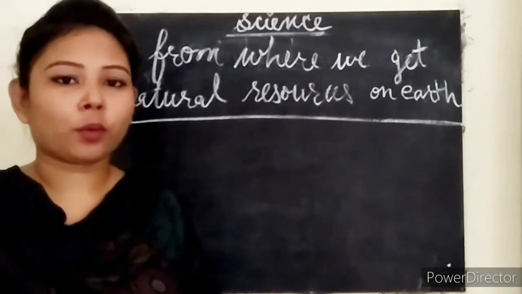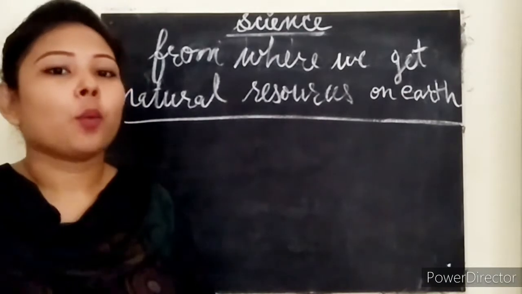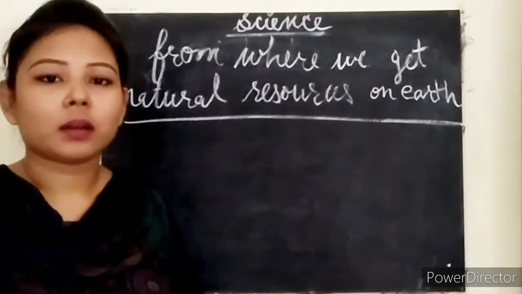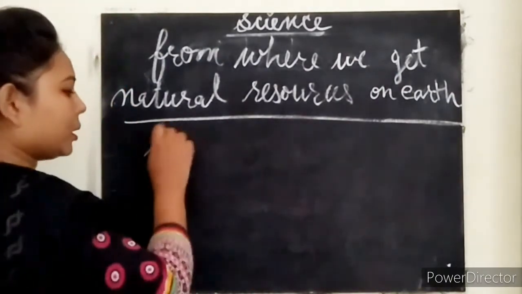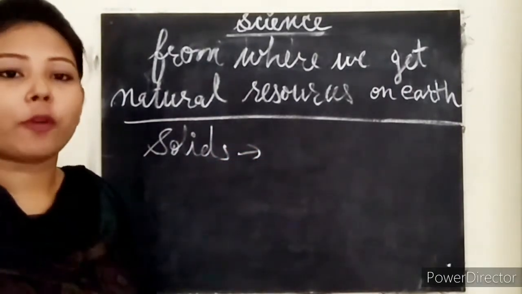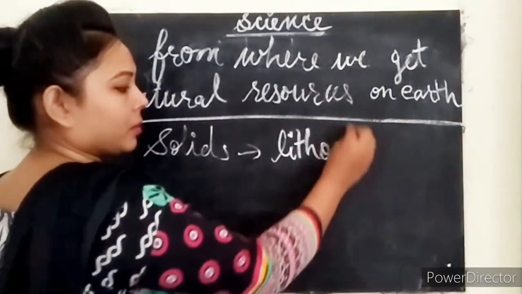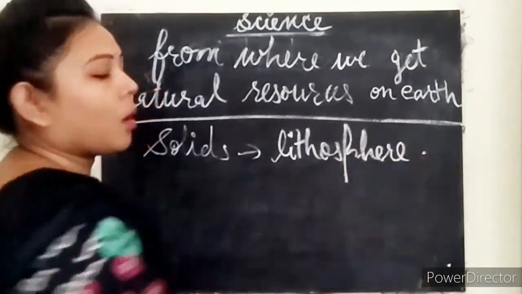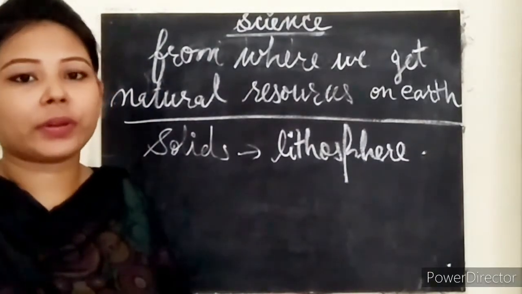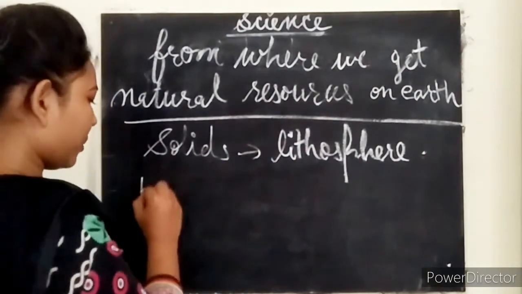Next we have from where we get these natural resources on the earth. Okay, like we know very well that earth is divided into sub parts. So let's see what natural resources can be found in what area of the earth. First of all, solids like minerals, from where we can get these? Lithosphere of the earth. And if we talk about all the water bodies, for example rivers, seas, oceans, we get these from where?